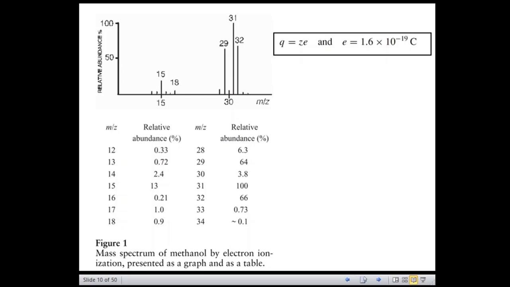Now the ions provide information concerning the nature and the structure of their precursor molecule. Why are ions so important? They provide information concerning the nature as well as the structure of their precursor molecule.